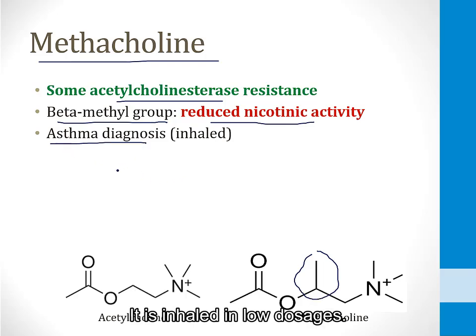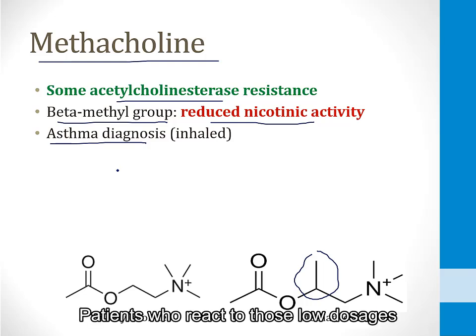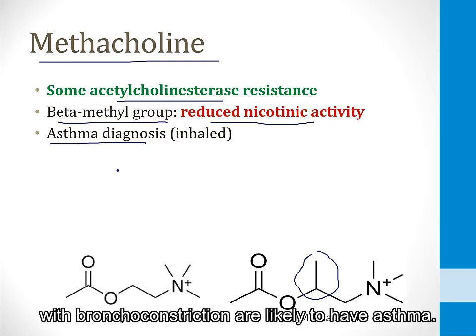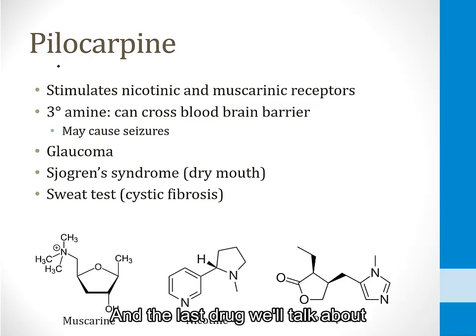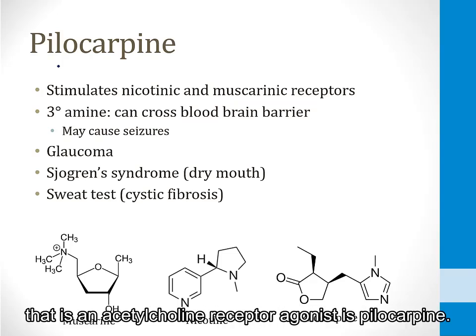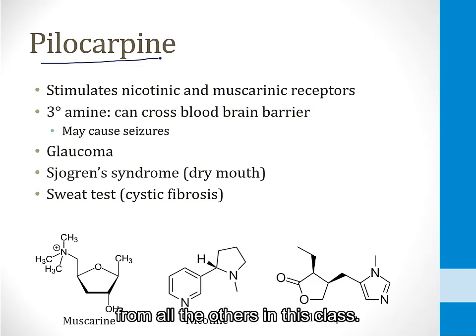And the main use of methacholine is in diagnosis of asthma. It is inhaled in low dosages. Patients who react to those low dosages with bronchoconstriction are likely to have asthma. And the last drug we'll talk about that is an acetylcholine receptor agonist is pilocarpine, and it's totally different from all the others in this class.